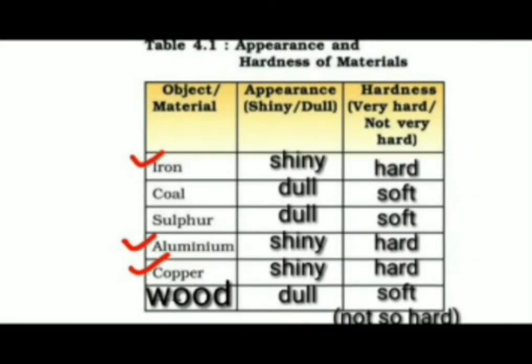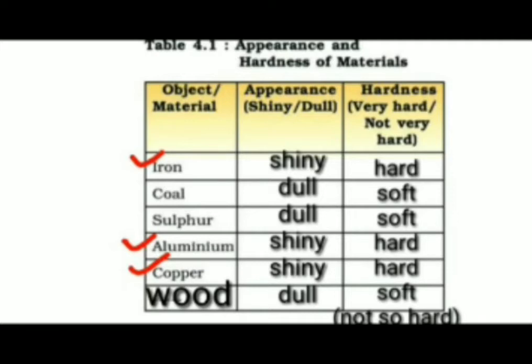Look at the appearance and the hardness of the metals. Iron, aluminium, copper are shiny and hard. In the case of coal, sulfur, wood, they are very dull and soft. So, generally we can say that metals are hard and when a metal is cut, you can see it is very shiny. The non-metals are normally dull and soft.